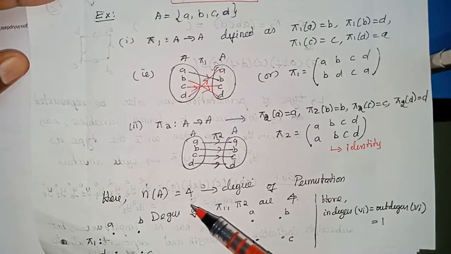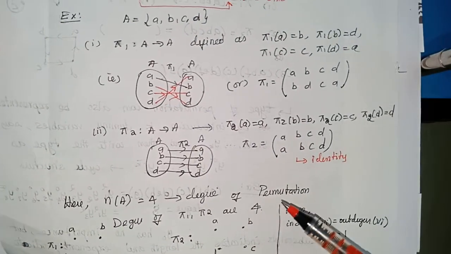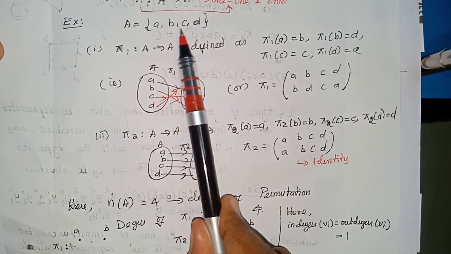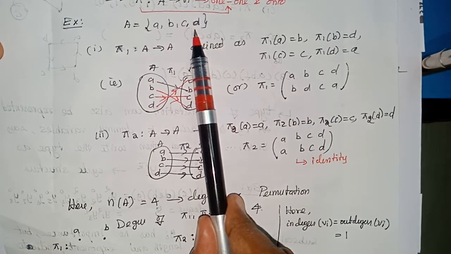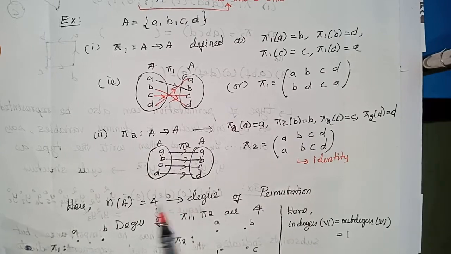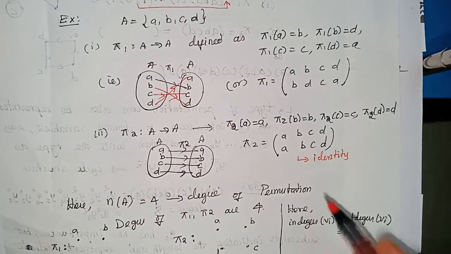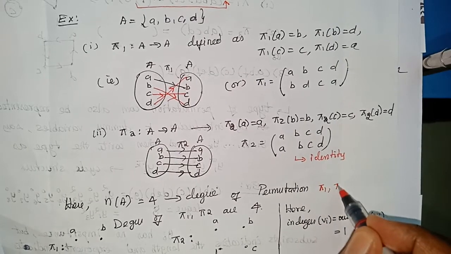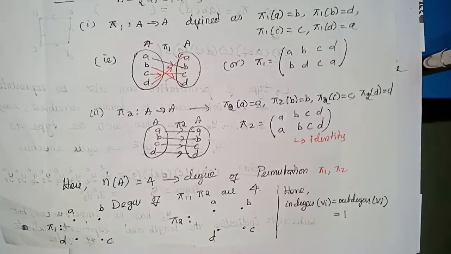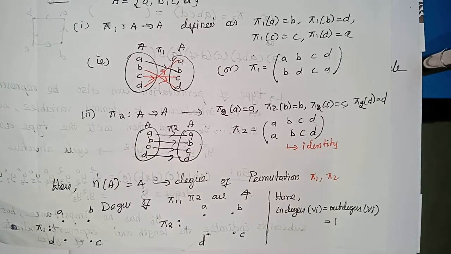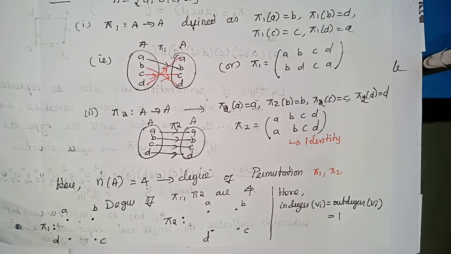Degree is nothing but the number of elements in set A. Here set A consists of 4 elements, so n of A is 4. So the permutations pi 1 and pi 2 are of degree 4. That's it. Now let us move on to how to express a permutation as a digraph.